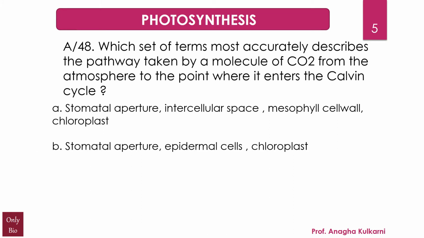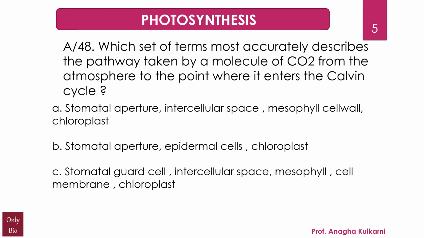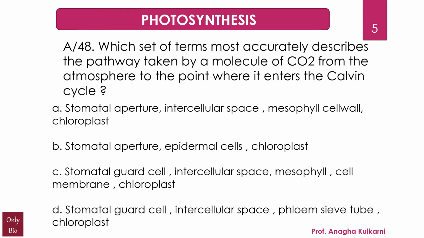B. Stomatal aperture, epidermal cells and chloroplast. C. Stomatal guard cell, intercellular space, mesophyll, cell membrane, chloroplast. D. Stomatal guard cell, intercellular space, phloem sieve tube and chloroplast.